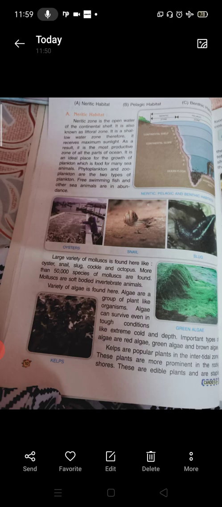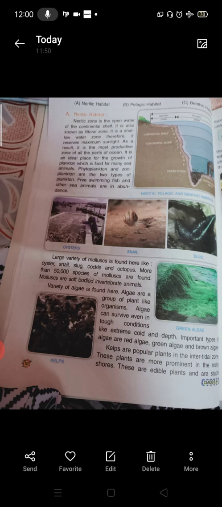A large variety of mollusks is found here, like oyster, snail, slug, cockle and octopus. More than 50,000 species of mollusks are found. Mollusks are soft-bodied invertebrate animals. A variety of algae is found here. Vertebrate animals have a backbone, invertebrates do not have one. That's why they are soft.